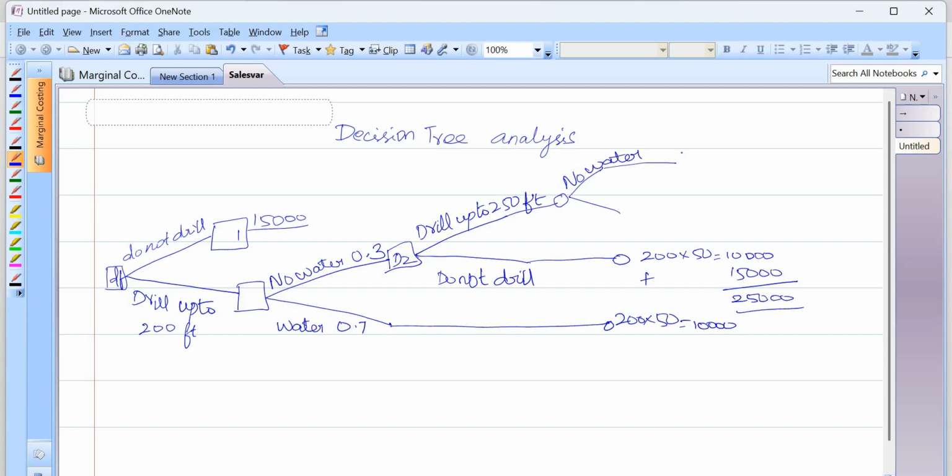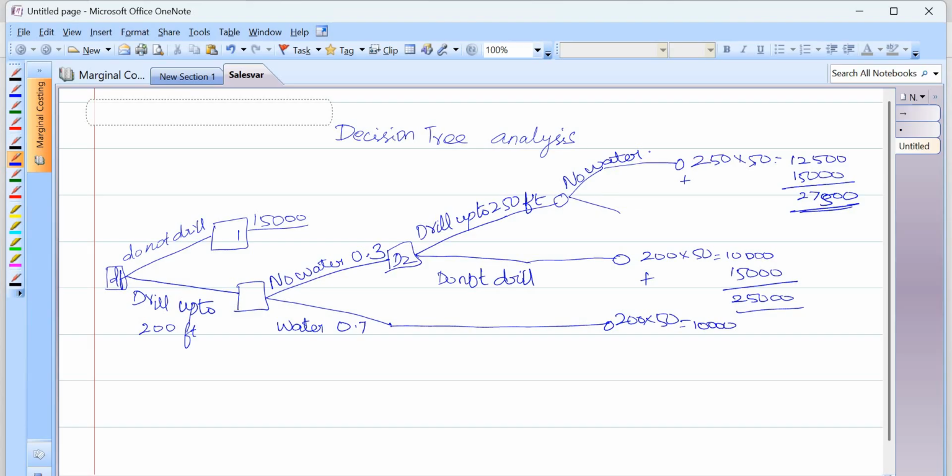So if there is no water, what I have to do, I have drilled 250 feet here. So 250 feet into 50, that is 12,500, plus I want to purchase it from neighbors, so 15,000. So totally I want to spend 27,500.